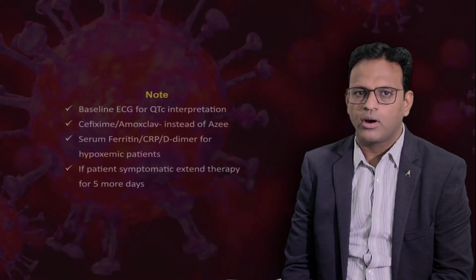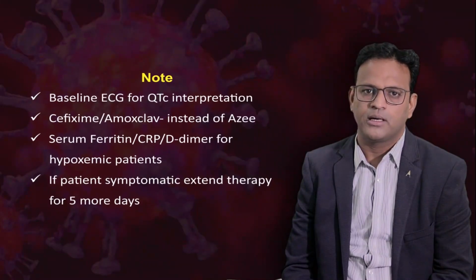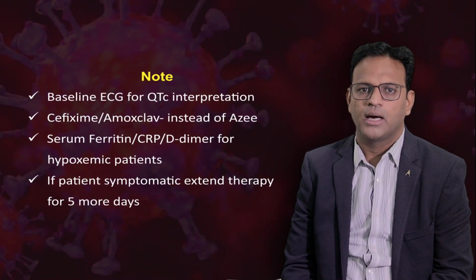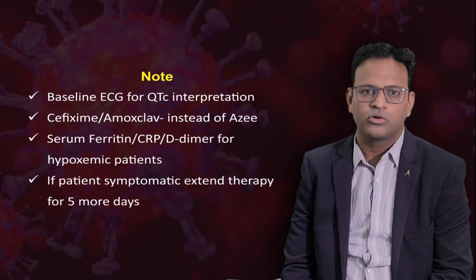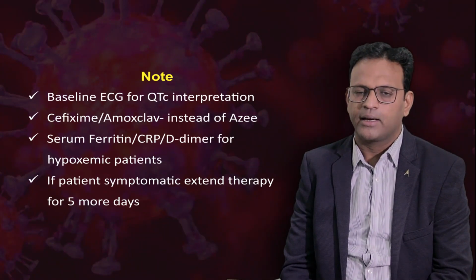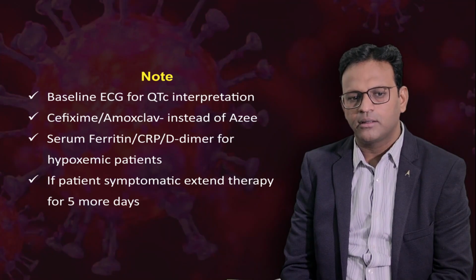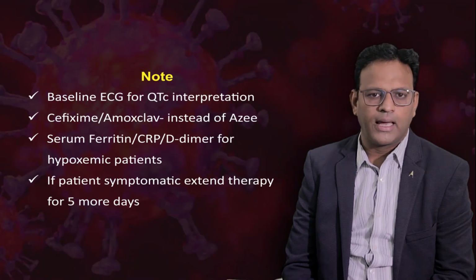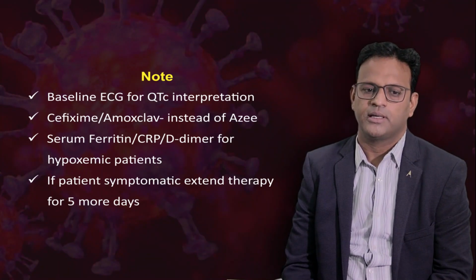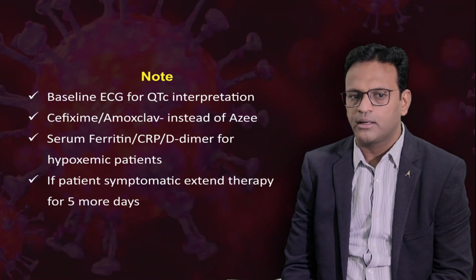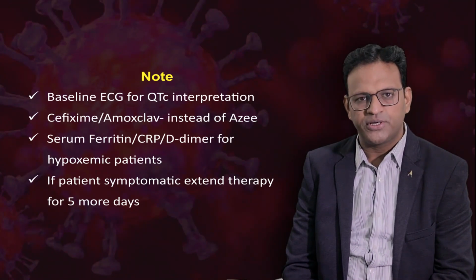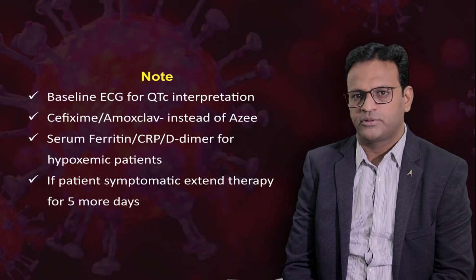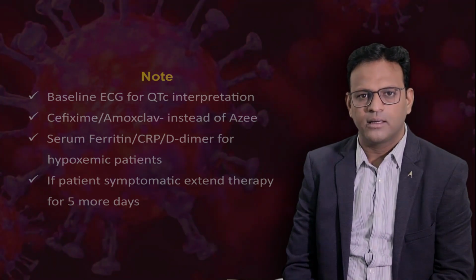Baseline ECG for a QTc interpretation must be done on every patient who receives the hydroxychloroquine and azithromycin combination. If a patient is not able to tolerate azithromycin, amoxiclav or cefixime can also be given. Serum ferritin, CRP, D-dimer must be done for every hypoxemic patient. If the patient remains symptomatic even after 5 days of treatment, therapy may be extended for the next 5 days.